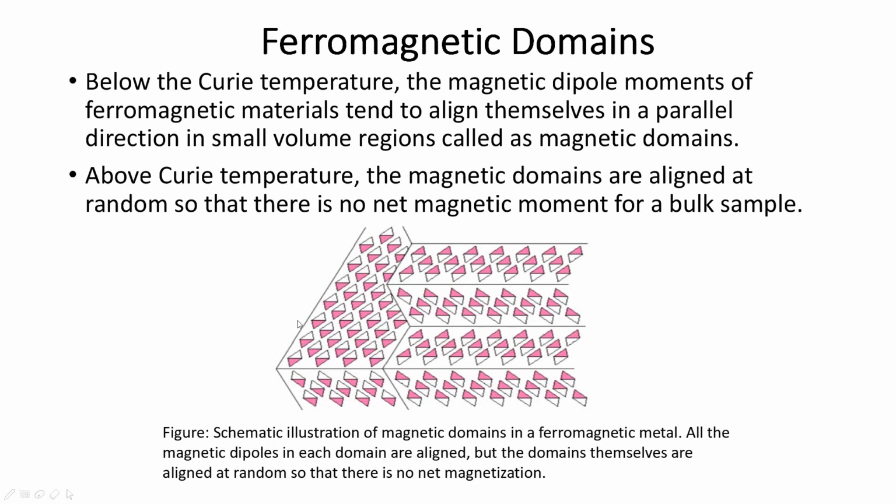These are different magnetic domains in which the magnetic dipole moments are arranged in the same direction. In this magnetic domain, the magnetic dipole moments are arranged in this direction like this. And these different domains are separated by the domain walls. These are the domain walls.